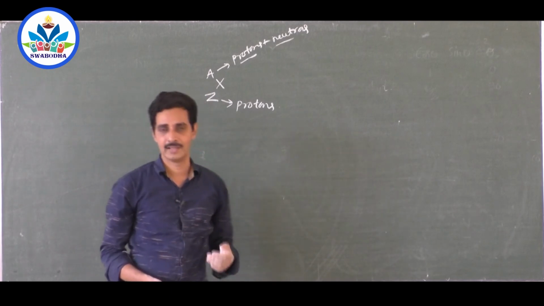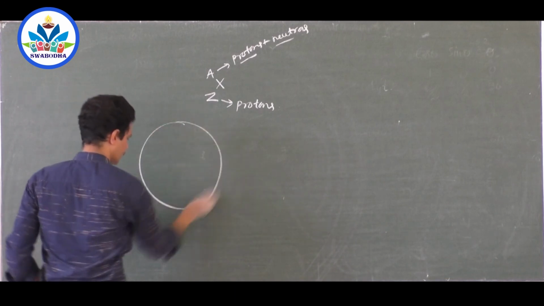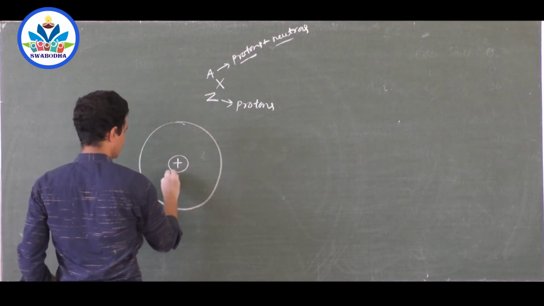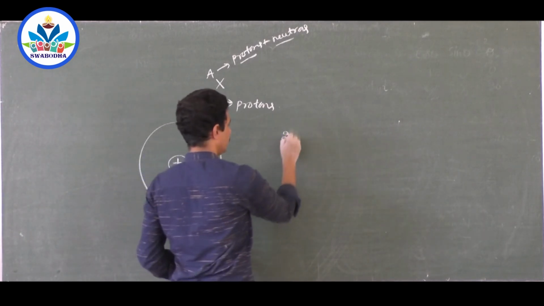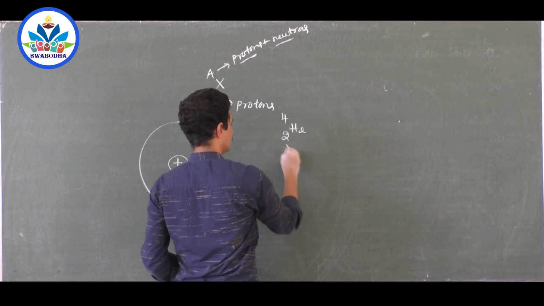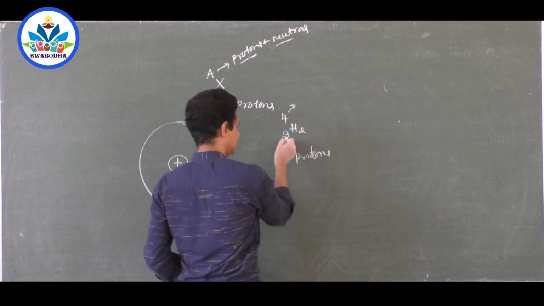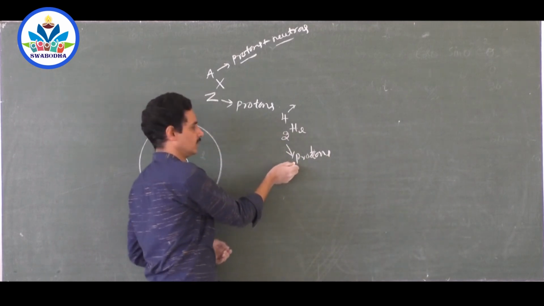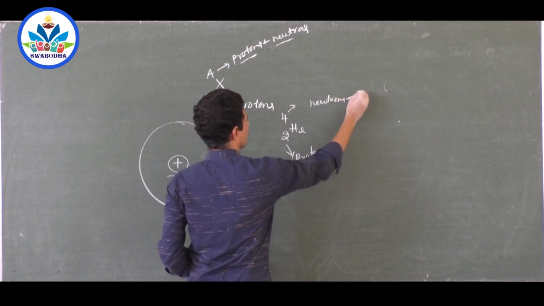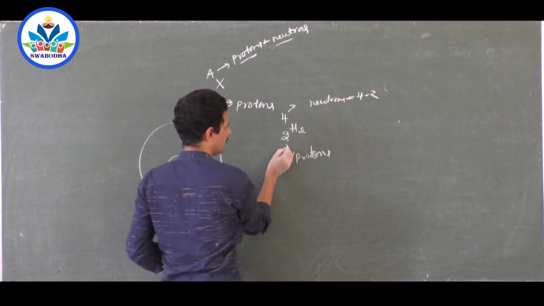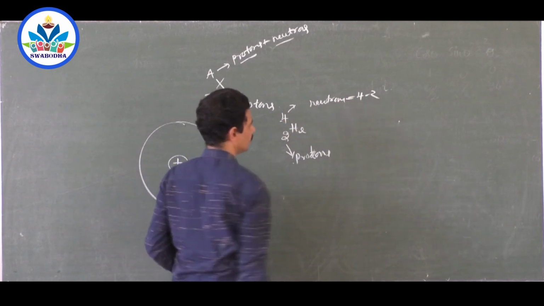Now you consider a nucleus of atomic number Z. Means there are Z protons. Say helium, for example, 2He4. Helium contains how many protons? 2 protons. Okay, how many protons inside the nucleus? They themselves are the protons inside the nucleus, 2 protons. Remaining neutrons, 2, because it is 4 minus 2. Out of 4, 2 are protons. That number is included here. Remaining is 2. They are the neutrons.